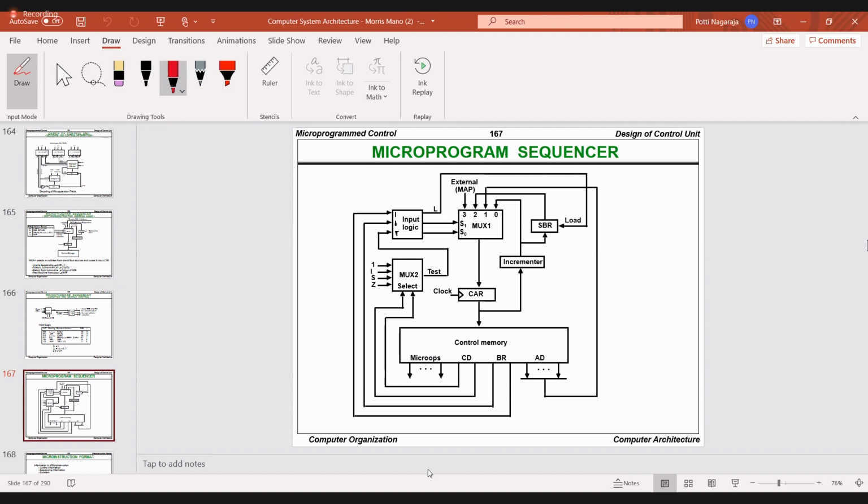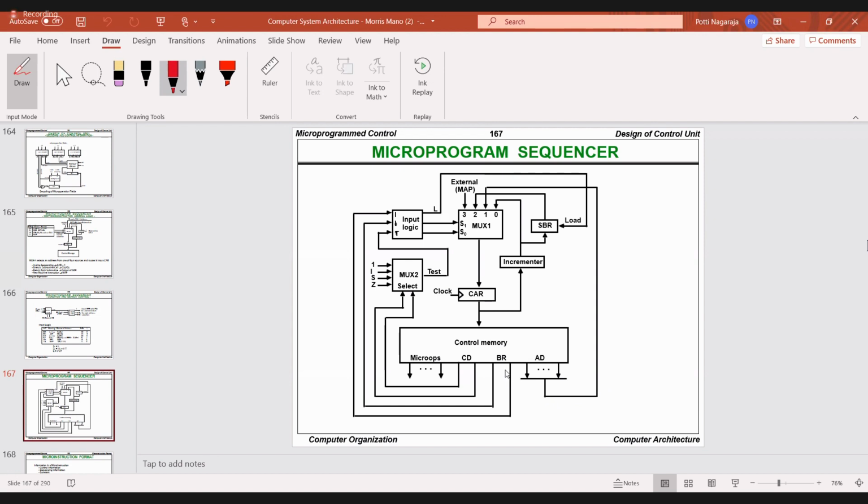So this is nothing but, now see here, first you identify this is the one multiplexer. This multiplexer has 4 inputs, 0, 1, 2, 3. Selection lines are S1, S0. And check what is on the 0th line. The 0th line is nothing but just incrementing the CAR register by 1. That means you are not getting any branch instruction. And look at the first line. Now this first input line is connected to the address which is present in the microinstruction.